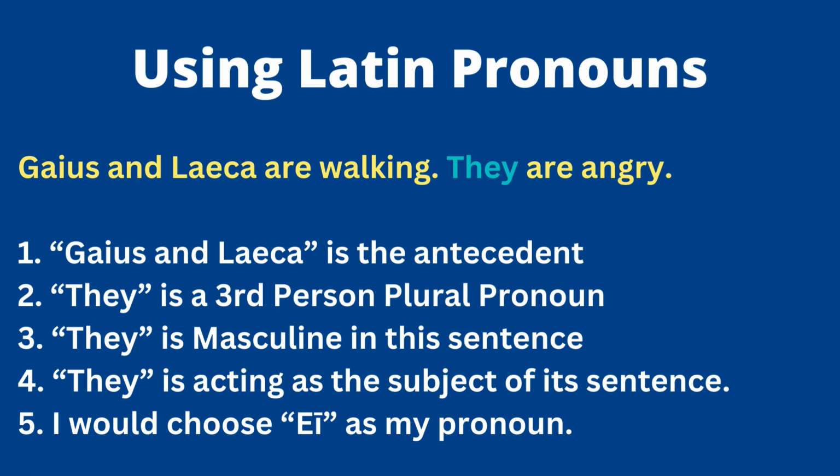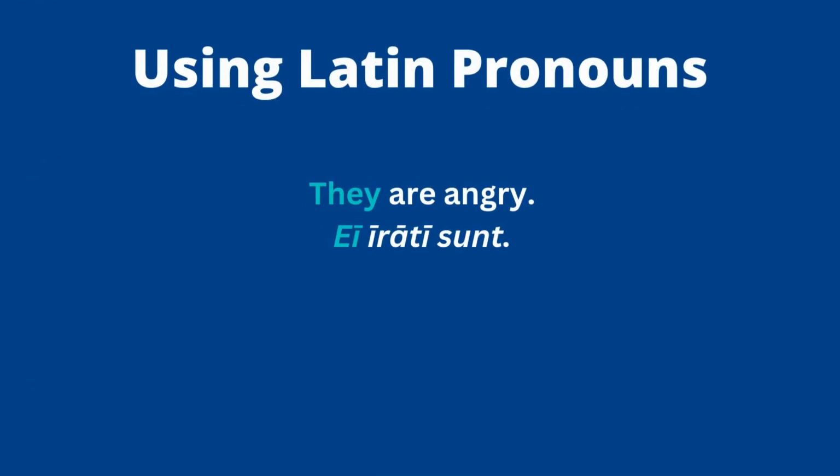The last thing I need is the case. What is the word "they" doing in its own sentence? Well, when you're saying "they are angry," "they" is the subject. So I have to look for a third person pronoun, masculine, nominative, plural. It's going to be ei, E with the long I. So if I wanted to put "they are angry" into Latin, it would be ei irati sunt. Okay, it's masculine, third person plural, and nominative plural. That's how you can figure out what pronoun to use.